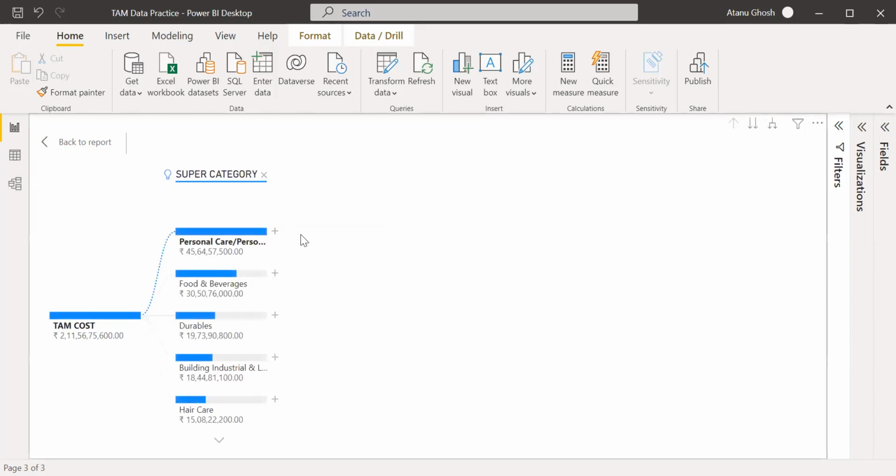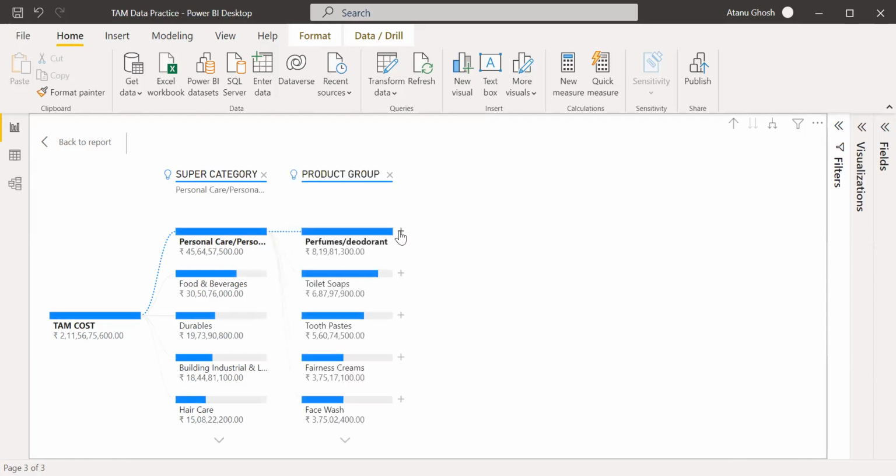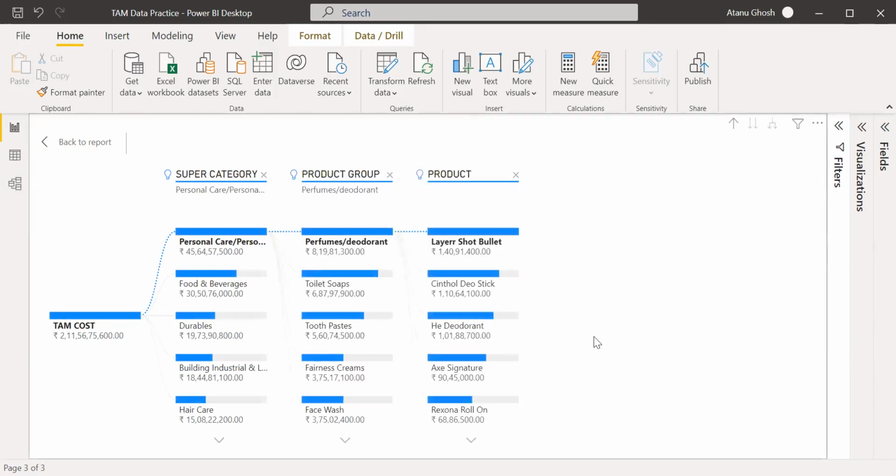Yes Shot is the highest spender in the perfume category. Synthol, Dio, then he, Axe. Wow. Interesting.